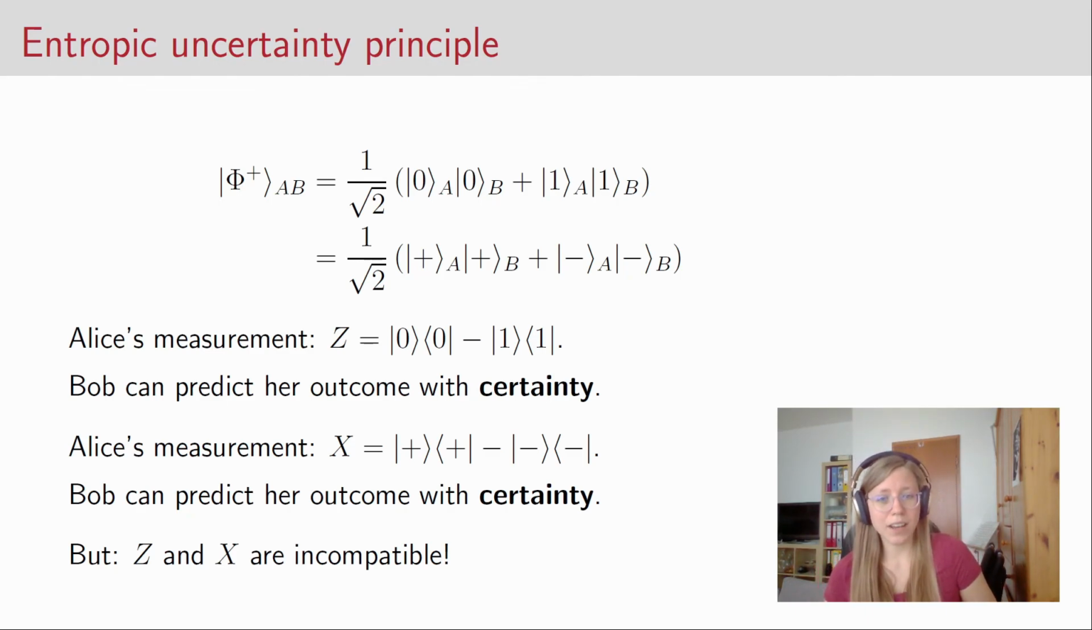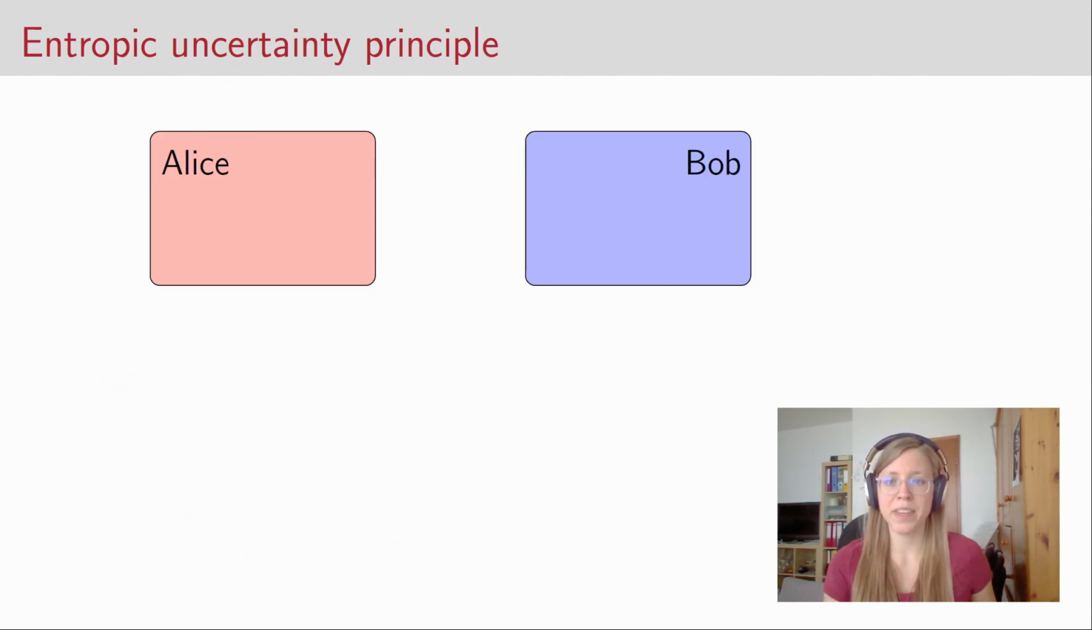So what we would like to have is an uncertainty principle that is formulated in terms of entropies, because they seem to be the right measure of uncertainty in the kind of scenarios that we look at here, and which also takes into account that systems can be correlated or entangled. Okay, so let's have a look at how we can define such an uncertainty principle.